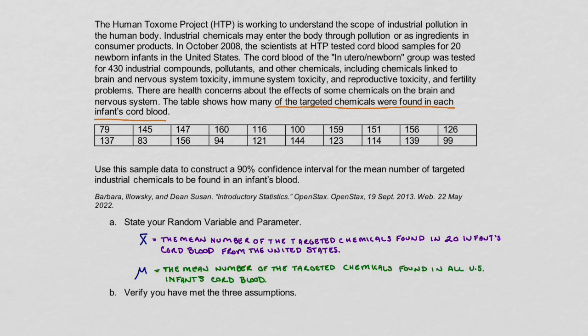Now, notice that I did do a little bit more editing than that. I moved the from the United States portion of the random variable description, and I moved it up. I think that it just flows a little bit better. So I kind of left my mistakes here so that you can see that you can go back and edit, and you can improve upon it if you need to.